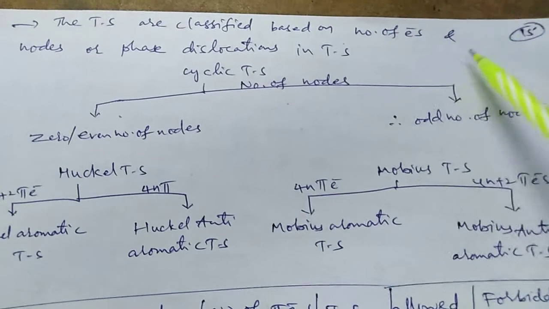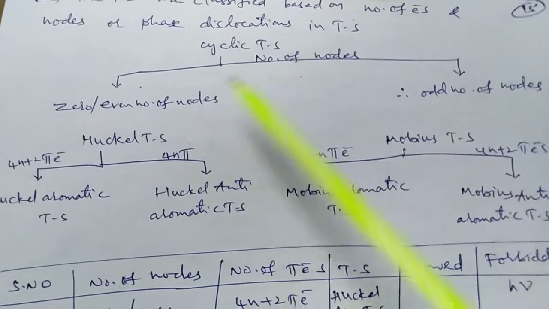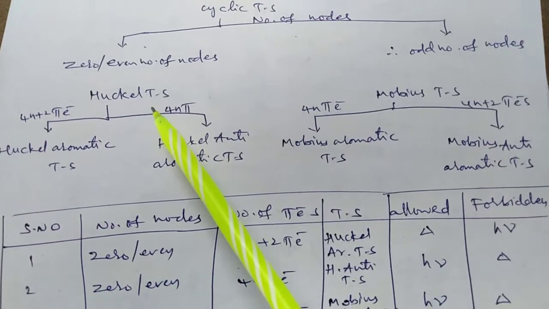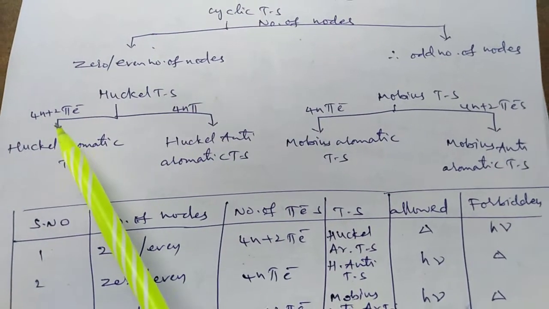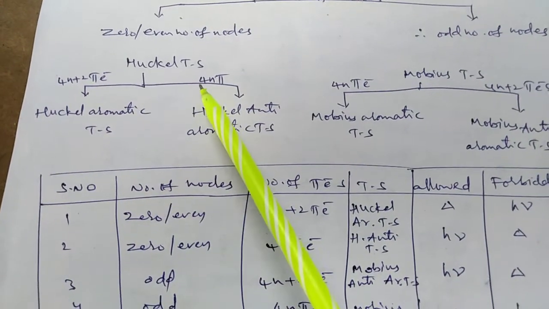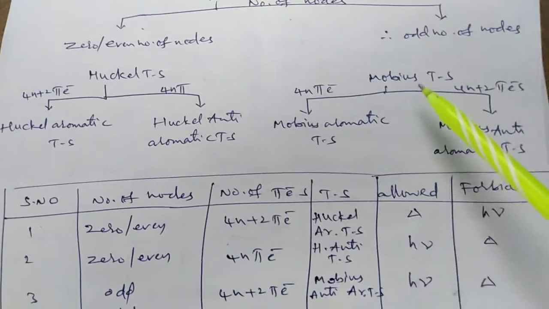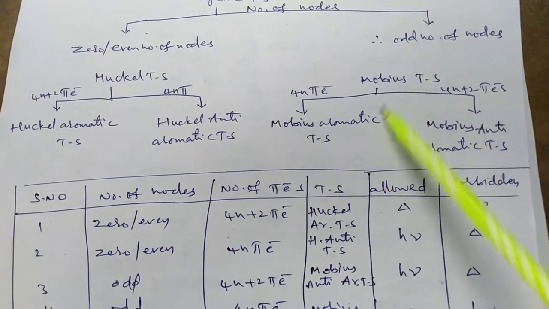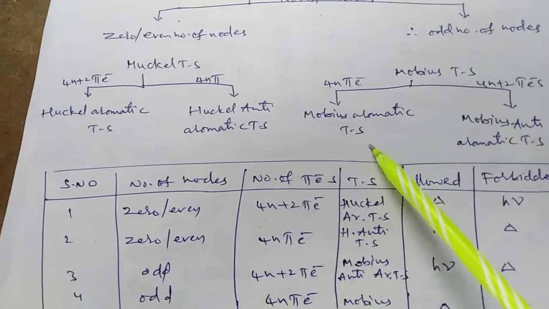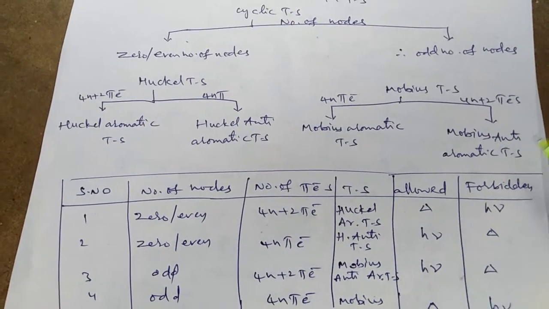Based on the number of electrons and nodes, transition states are classified into two types: even number of nodes or odd number of nodes. A Huckel transition state having 4n plus 2 pi electrons is a Huckel aromatic transition state. If a Huckel transition state has 4n electrons, it is Huckel anti-aromatic. At the same time, a Mobius transition state having 4n electrons is a Mobius aromatic transition state. If it has 4n plus 2 pi electrons, it is Mobius anti-aromatic.